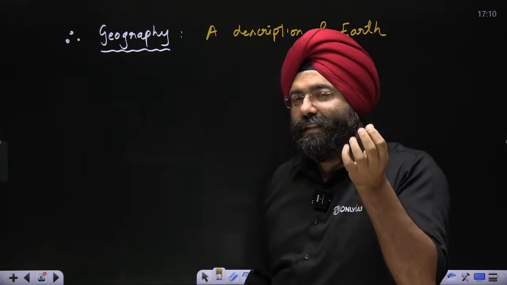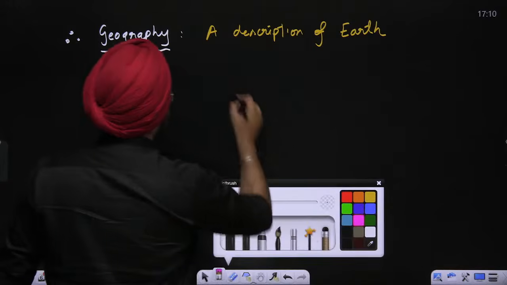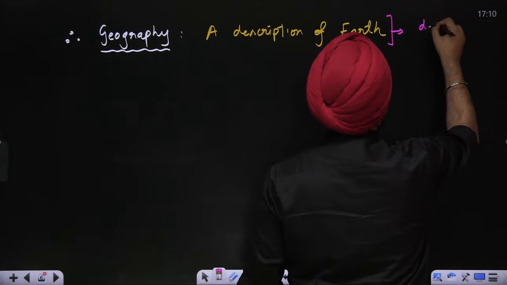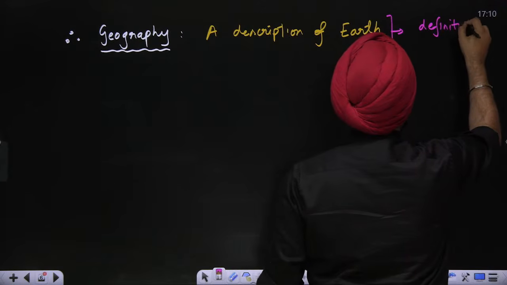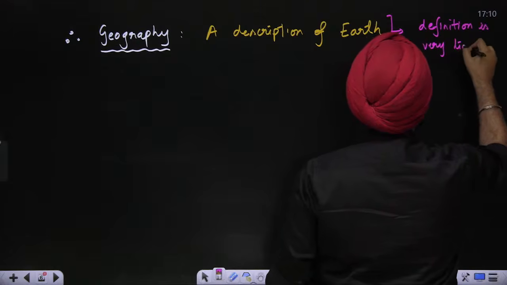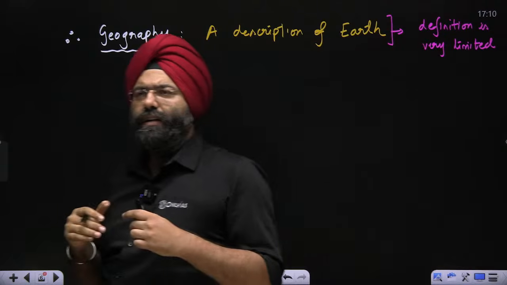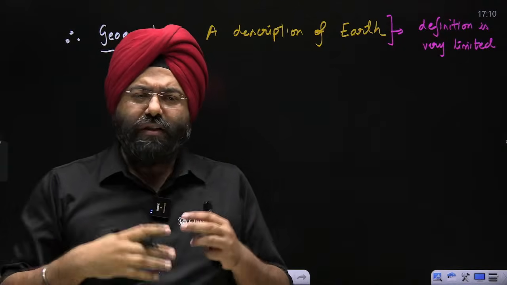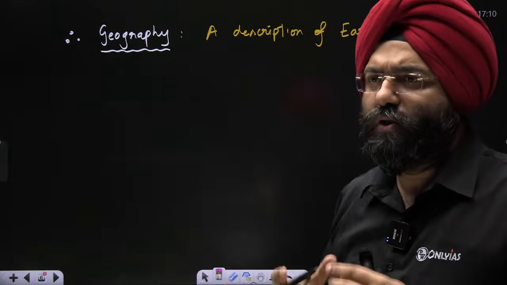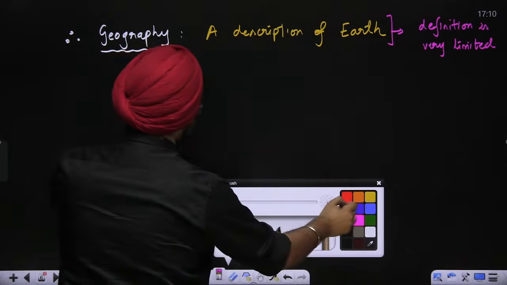Okay. So this is a very limited definition. So what is the problem here? This definition is very limited. What do you mean by limited? It does not explain everything very properly. So now what happened? A certain set of thinkers gave some other description also of what geography basically means. So let us see the alternative definition.